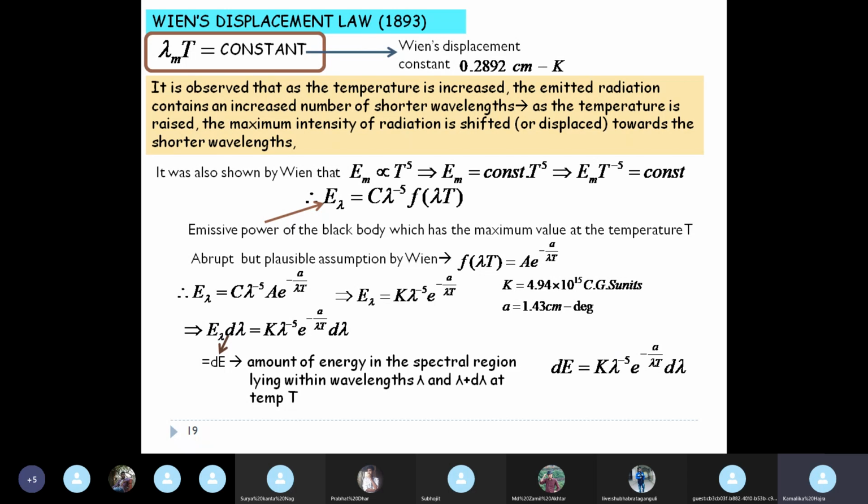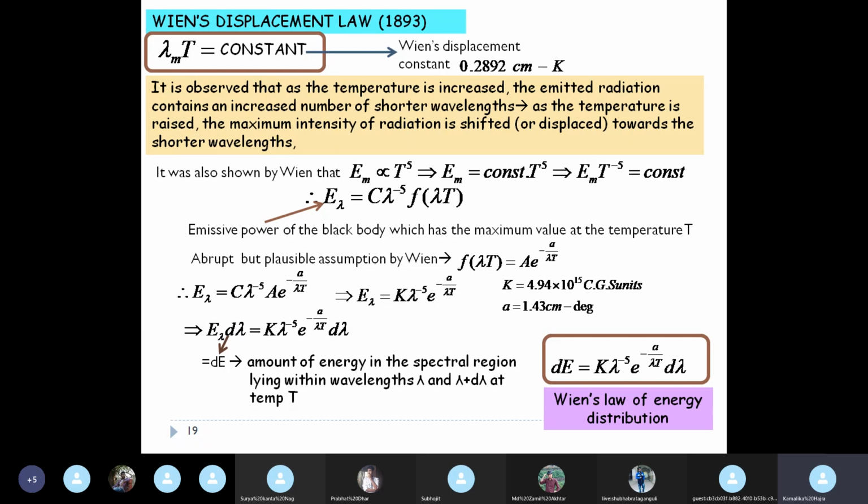Okay. So we find from here that dE equal to k lambda to the power minus 5 e to the power minus a by lambda T d lambda. This relation is called Wien's law of energy distribution.